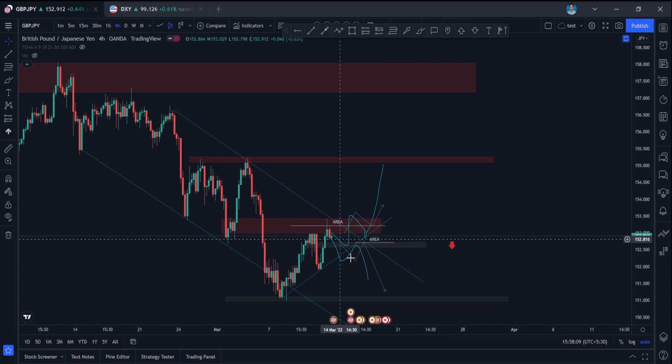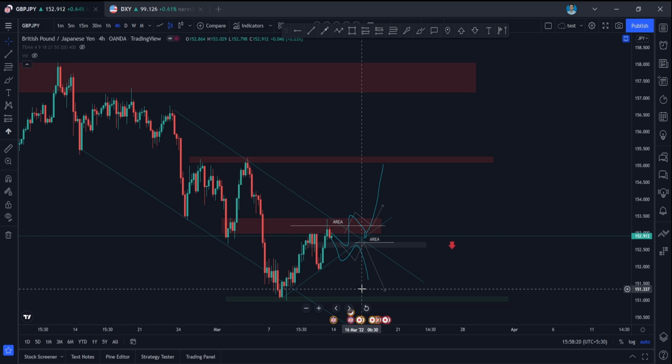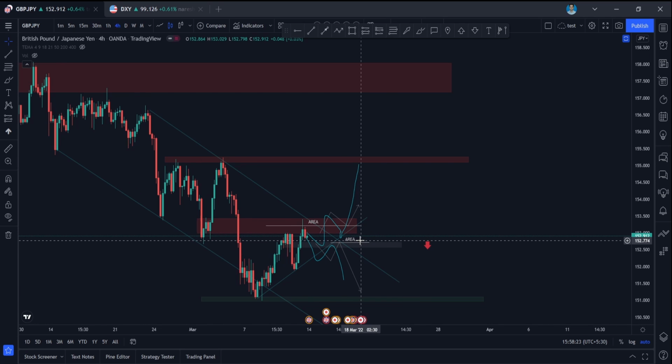So if you are waiting for the pullback and retest to this zone, and if it is having some kind of bearish engulfing candle, you can go for short entries there, keeping your stop loss above here, which should be like 1 is to 4 or 1 is to 5. So trade accordingly, guys.